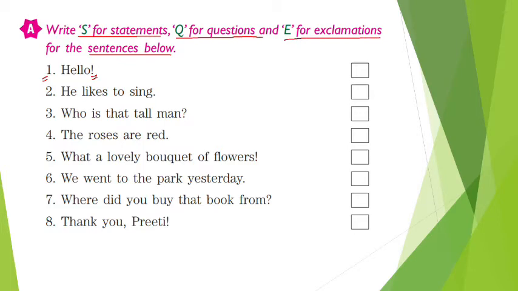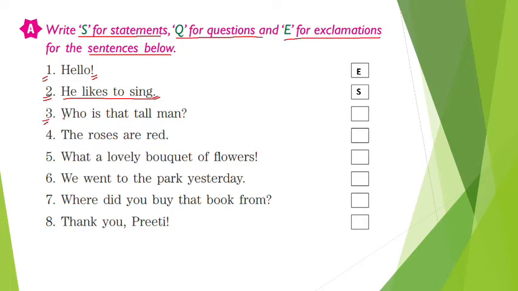So the first sentence is an exclamation. Now identify the second one here: he likes to sing. You can see, children, that this sentence has ended with a full stop. So we can say that this sentence is a statement.